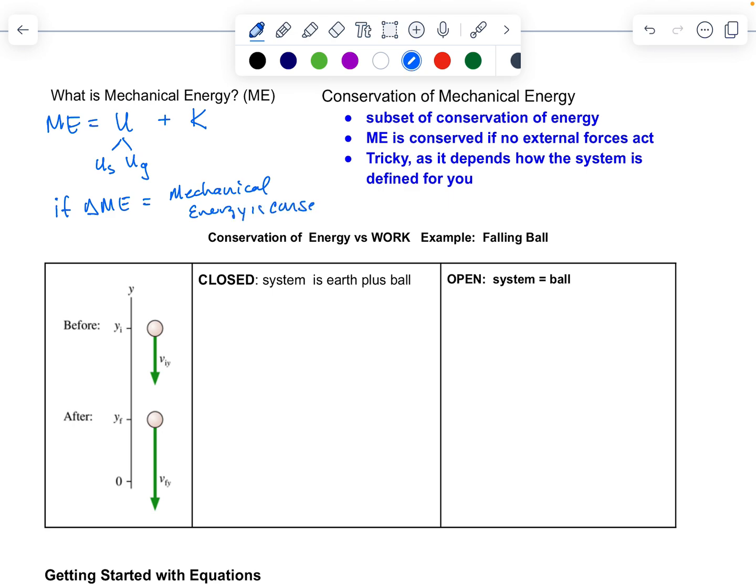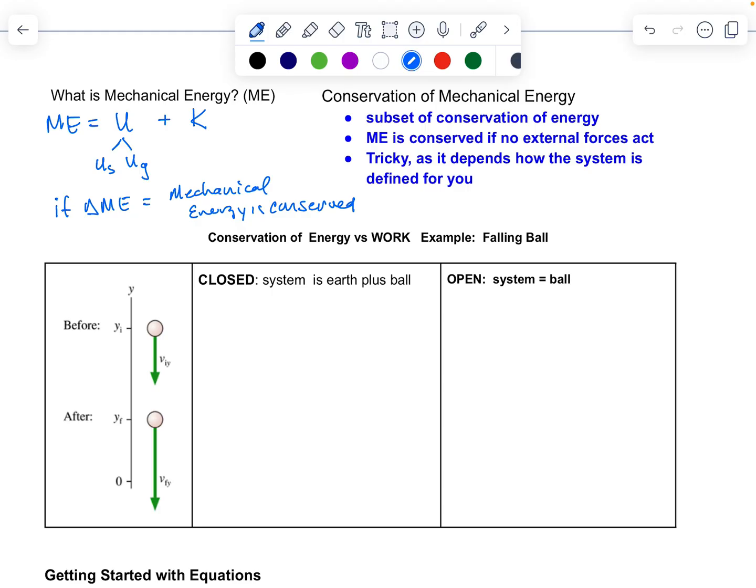Typically this happens when we have no dissipative forces, meaning there's no dissipated energy. That would be the only case where mechanical energy would not be conserved, if there's any kind of external force beyond that, like some kind of applied force that's adding things to it, or some kind of frictional force that's acting to remove energy from the system. So that's when it would not be conserved. And we'll do plenty of examples as we go along to see when it is and is not conserved.